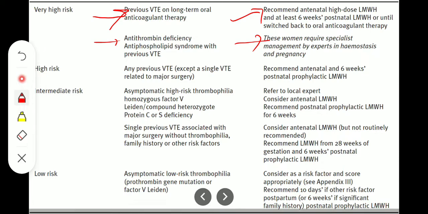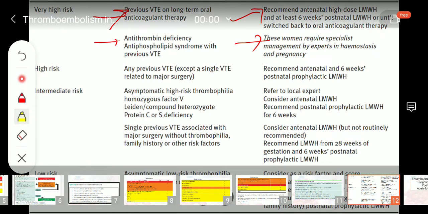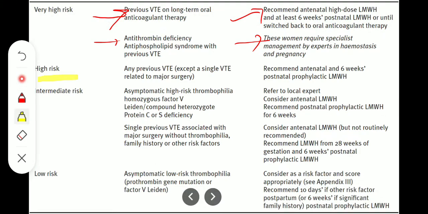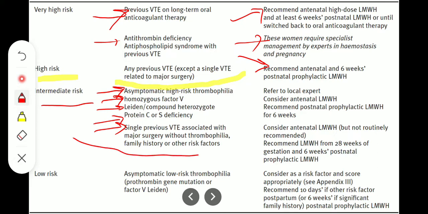Now, high risk, any previous VTE except a single VTE related to the major surgery, recommend antenatal and 6 weeks postnatal prophylaxis with low molecular weight heparin. Now, intermediate risk, asymptomatic high-risk thrombophilia, homozygous factor V Leiden, compound heterozygous, protein C and S deficiency, and single previous VTE associated with a major surgery without thrombophilia, family history or other risk factor.